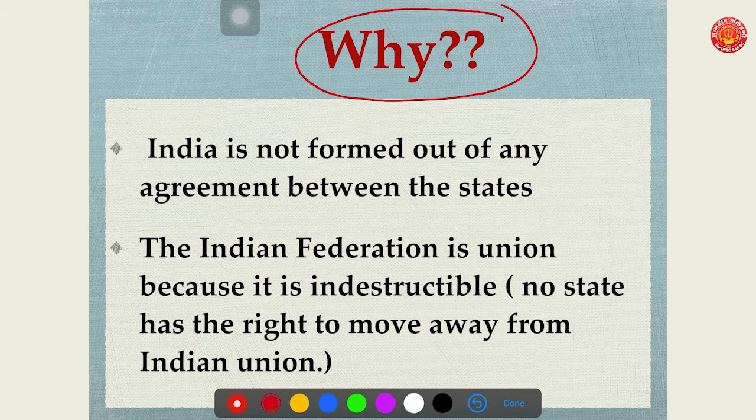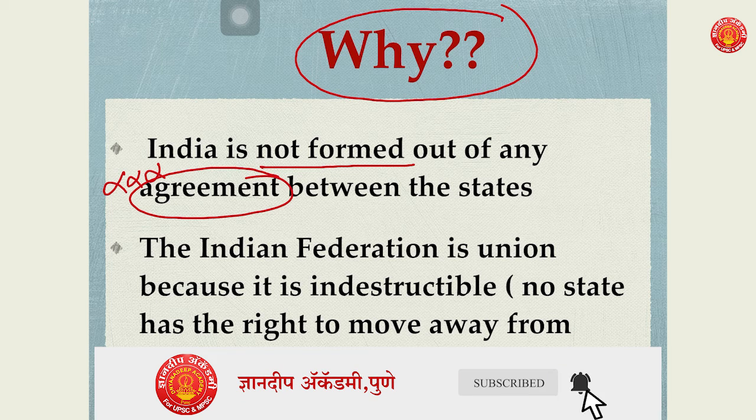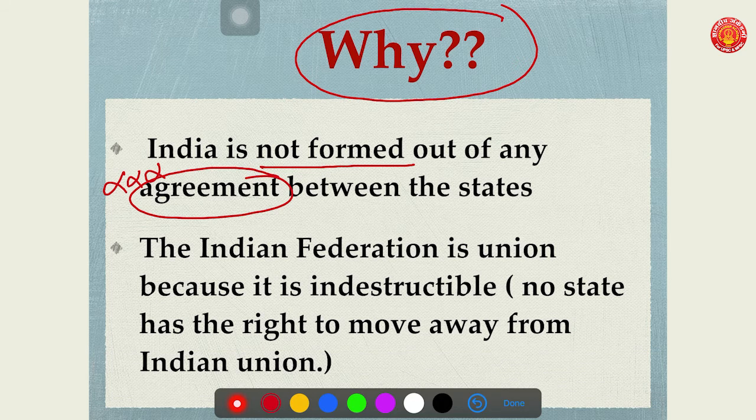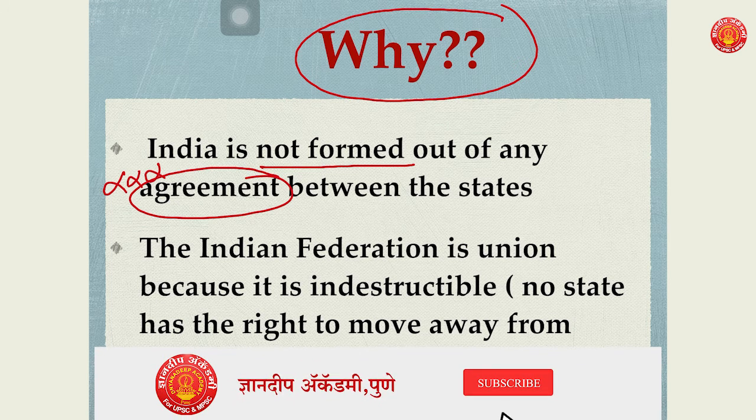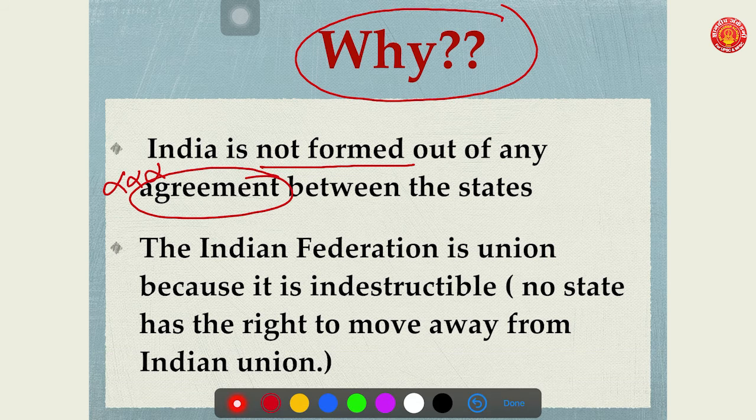First, India is not formed out of any agreement between the states, unlike the USA. The United States of America is the oldest federation in the world, and it was formed out of an agreement between the northern states of America and the southern states of America, which is not the case in India. India is not formed out of any agreement between the states.